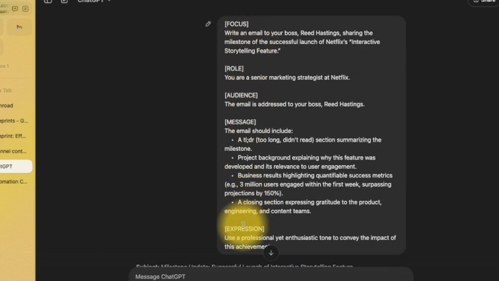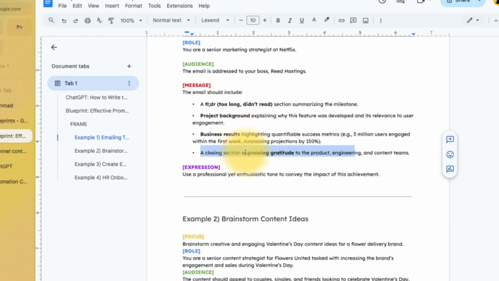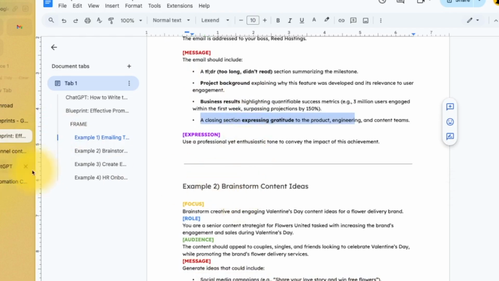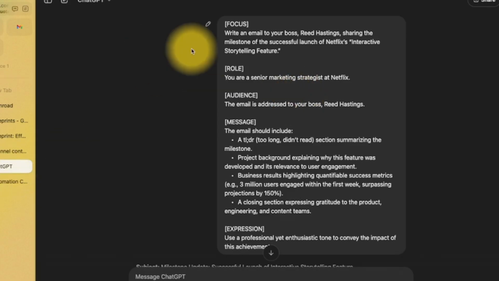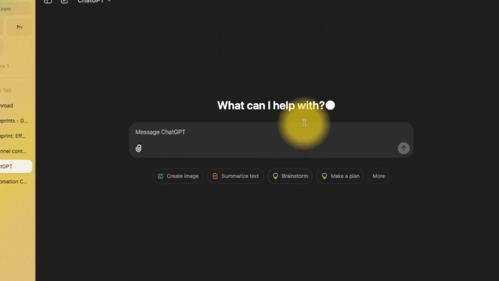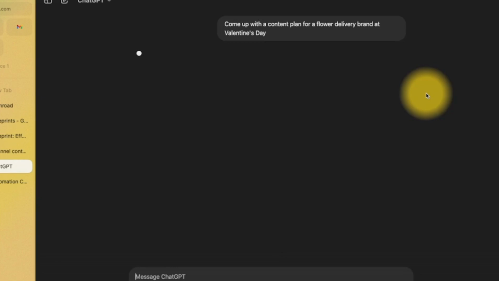Frame, F-R-A-M-E. Let's have a look at another example. This time we're going to be a content creator for a flower brand. Here's what someone might do as a basic prompt. So come up with a content plan for a flower delivery brand at Valentine's Day. This is a level 1 prompt, and this is what you'll get.